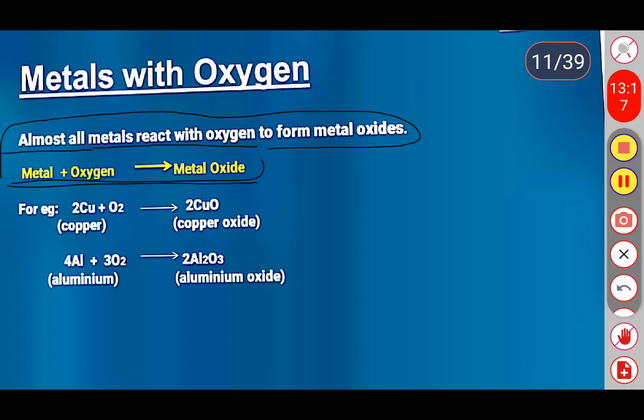For example, when copper reacts with oxygen, it forms copper oxide. When aluminium reacts with oxygen, it forms aluminium oxide. So most metals, when they react with oxygen, form metal oxides.